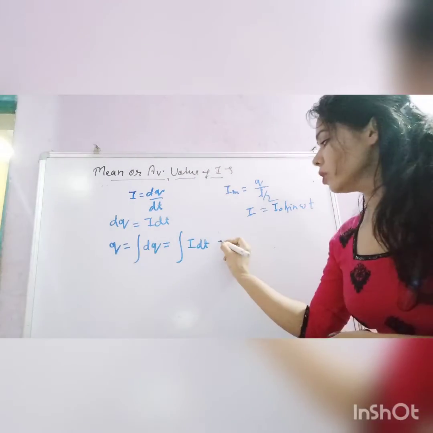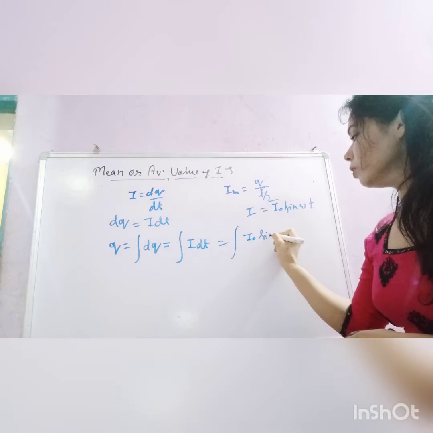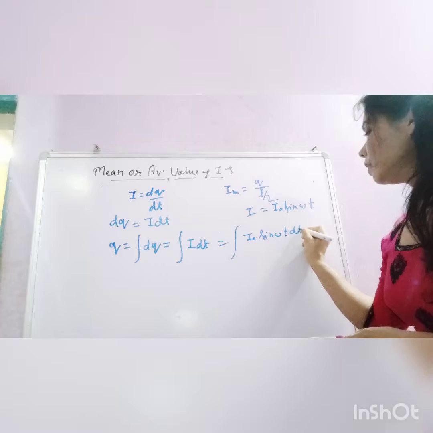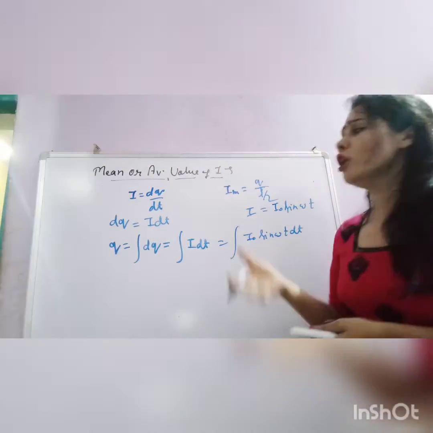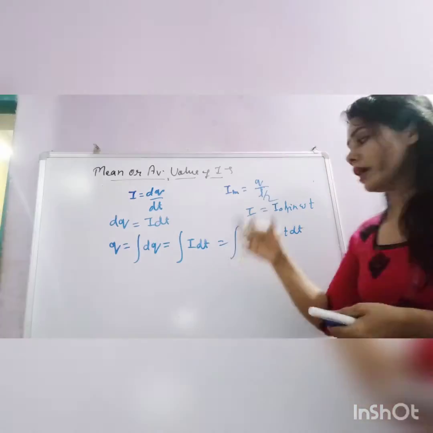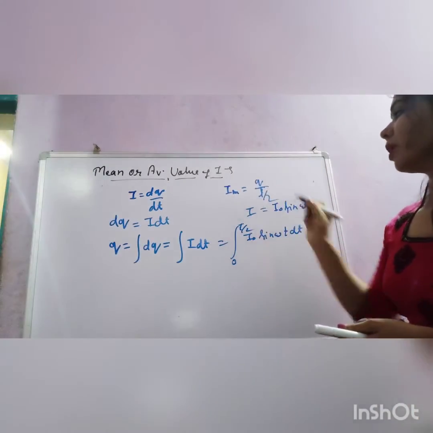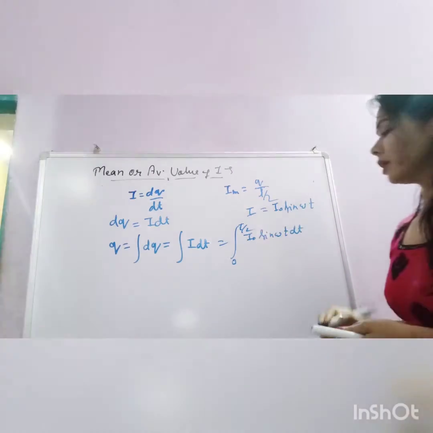So we can substitute this value of I in this equation. So it would be I0 sine omega t dt. And what would be the limit? Obviously whatever time you are taking, that limit you will take for the charge flow in that time interval. Here you have taken the time T by 2. So it is 0 to T by 2.